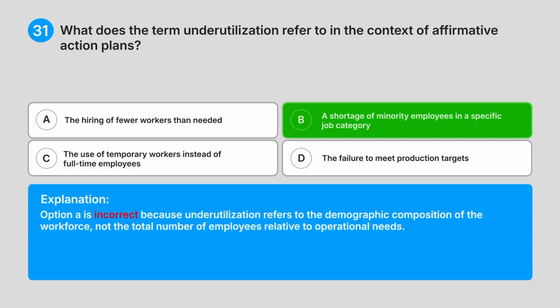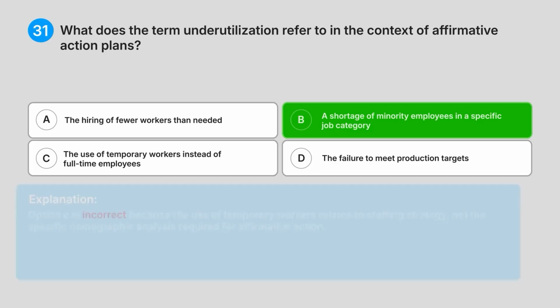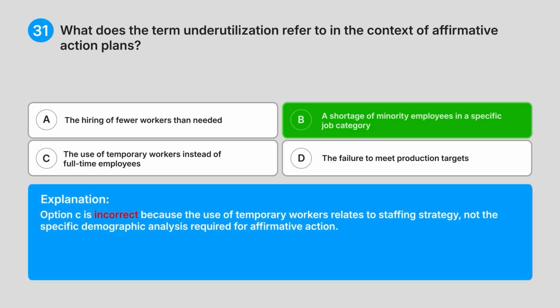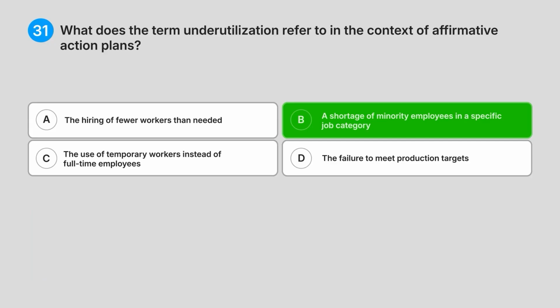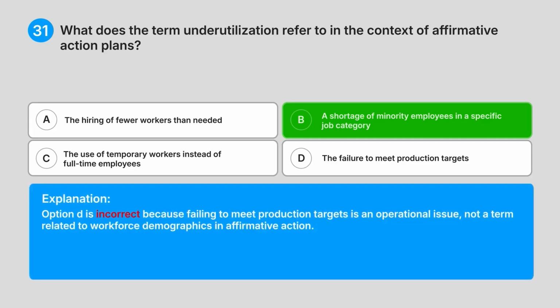Option A is incorrect because underutilization refers to the demographic composition of the workforce, not the total number of employees relative to operational needs. Option C is incorrect because the use of temporary workers relates to staffing strategy, not the specific demographic analysis required for affirmative action. Option D is incorrect because failing to meet production targets is an operational issue, not a term related to workforce demographics in affirmative action.